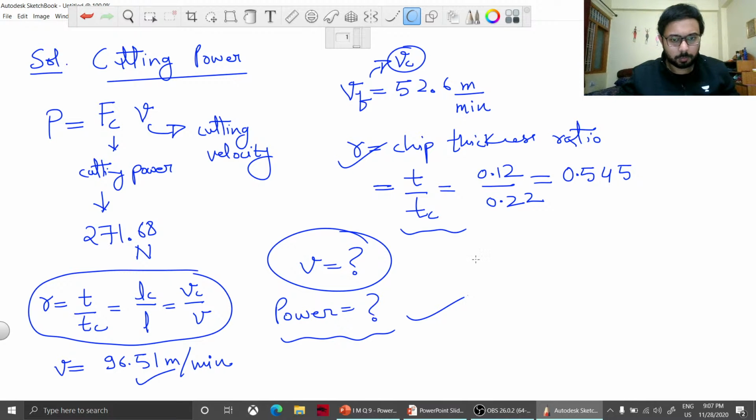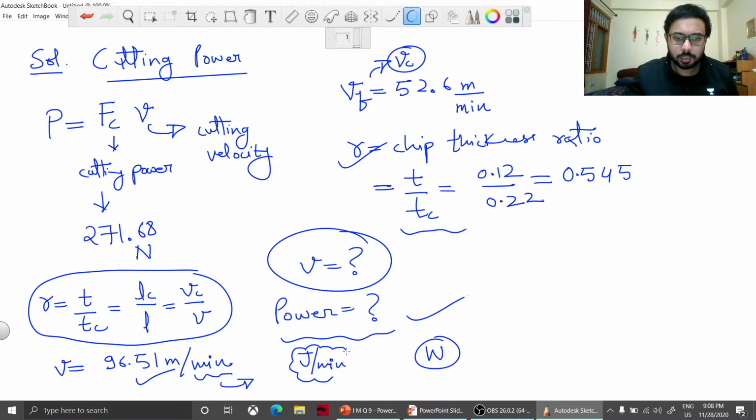The power should always be calculated by default in watts. So are you doing that? Are you calculating the power in watt? Are you converting this minute into second, or are you making a silly mistake of leaving it as minute only? Because this is not the unit of power that we usually take as standard. We usually take joule per second as the standard unit. So are you doing that, or are you making this common mistake of calculating using the velocity in meter per minute, not in meter per second?